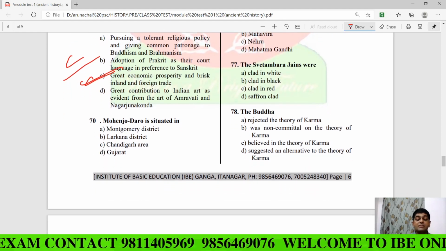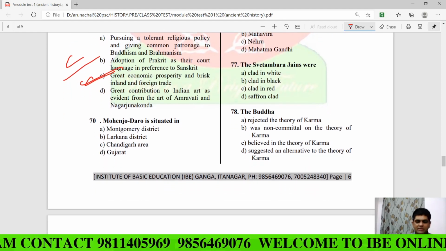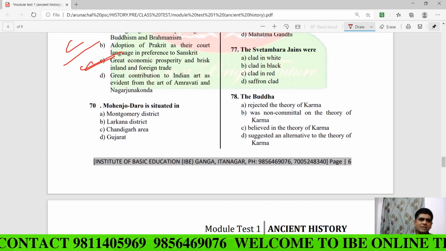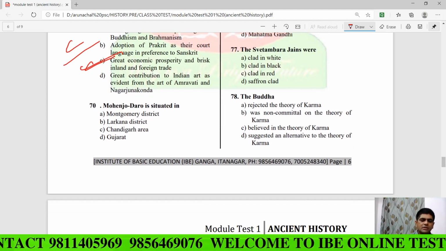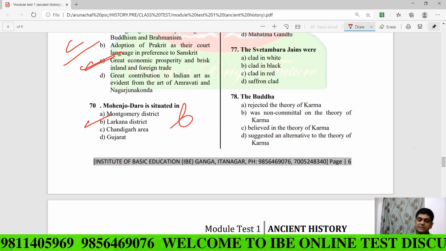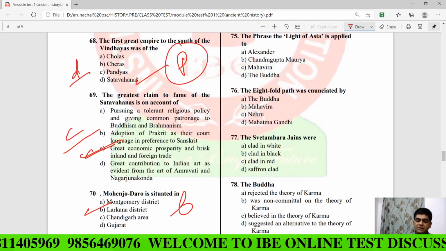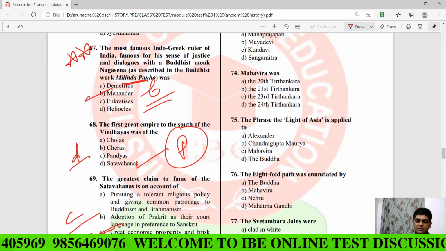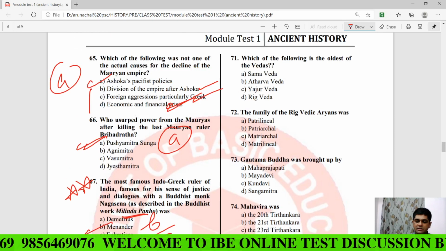Mohenjo-daro is situated in which district, my dear? Sometimes this question may be asked in your exam. So the answer is B, Larkana district. Here, Mohenjo-daro.